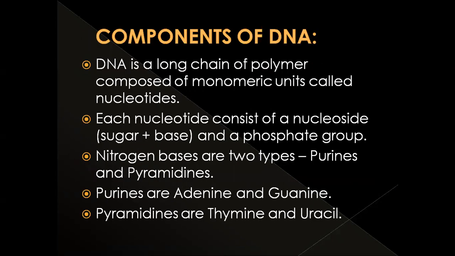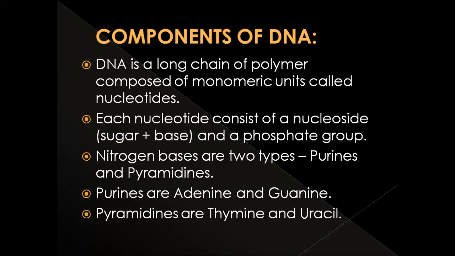Before learning about the replication of DNA, we have to recall the structure of DNA. What are the components present in DNA? In DNA, nucleosides and phosphate group are present.